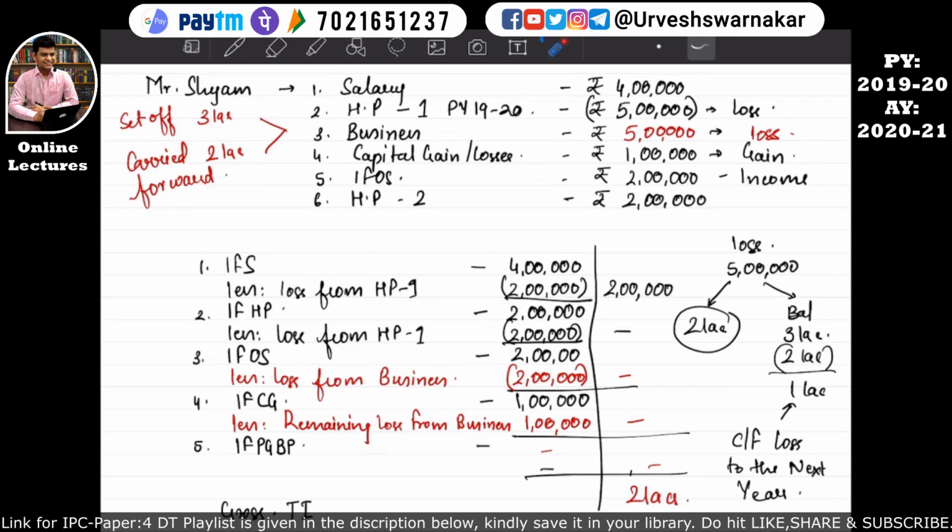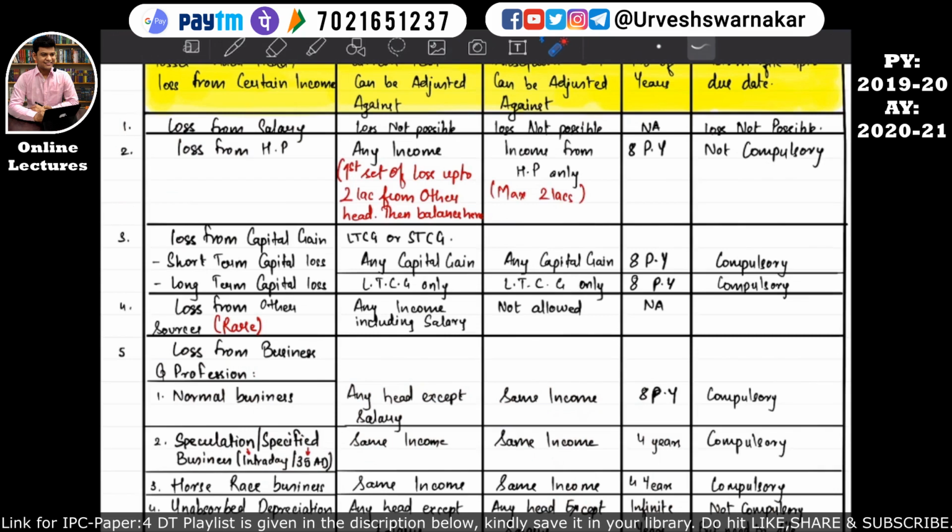If an assessee is having 2 to 3 businesses, and from any one business he incurs loss, then the loss of the first business can be set off against the profit of the second and third business. I hope this is quite clear to you. So that means this 2 lakhs which has been carried forward can be set off only against the business income that has been earned in the subsequent previous years. I hope this is quite clear.